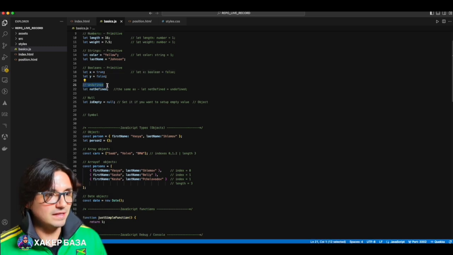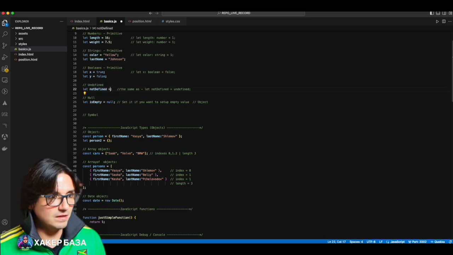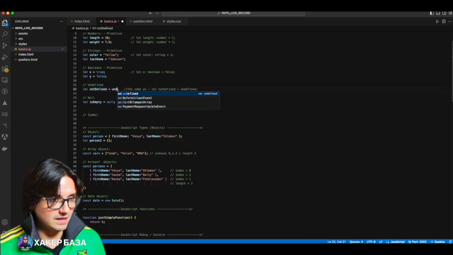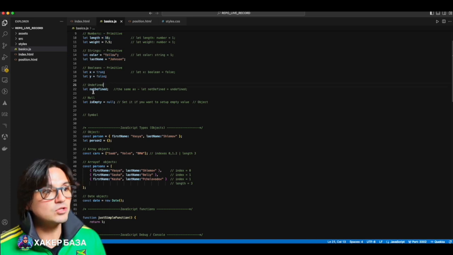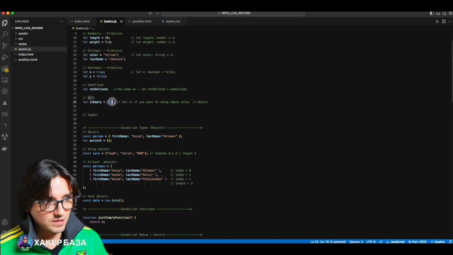Followed by the undefined type. What does this mean? It means the same as if we had written let notDefined equals undefined. It's the same as this, meaning the variable is not defined. That is, we haven't assigned any value here, neither boolean, nor string, nor length. If we call it somewhere in the future, it will tell us that the variable is undefined. Next, null. Null means an empty type of variable. If we want to assign an empty value to a variable, we specify null, which is, roughly speaking, empty.